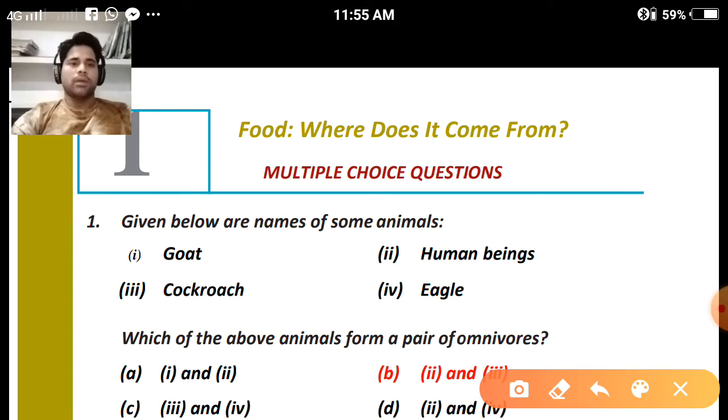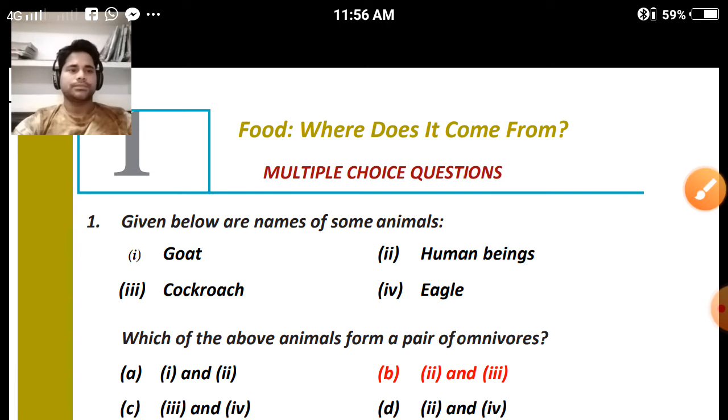If you are facing any problem in any question, please put your queries on my personal WhatsApp so it can be solved. Today I'm here to explain the exemplar problems, which are very important for the upcoming exams. We are going to start with chapter number 1. Multiple choice questions we are taking first.